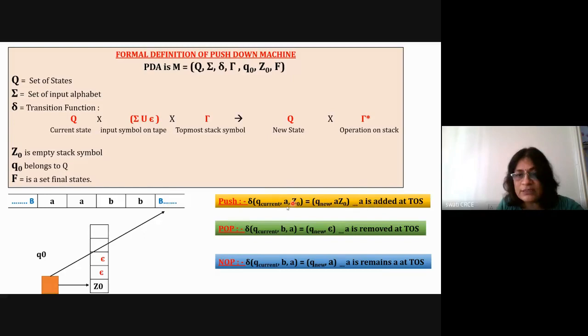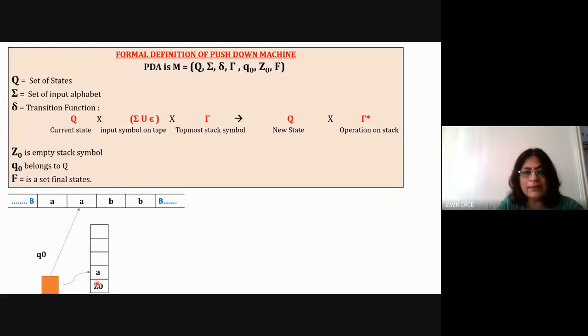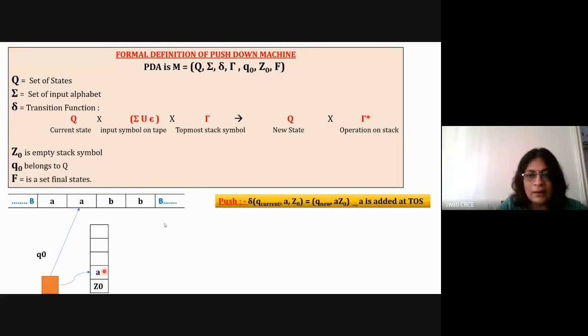Okay, so let's see what this push operation is. Suppose this is a state Q, the current state, and there is an input symbol small a and Z0 on the stack. It may go to a new state or the same state, and here it will show you the last two symbols. Like we have added here, this a is added onto the stack. So how to show that: delta of Q0, small a, Z0 is equal to the next state Q0 only, but you show the last two symbols a Z0.